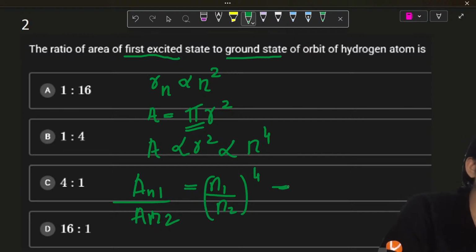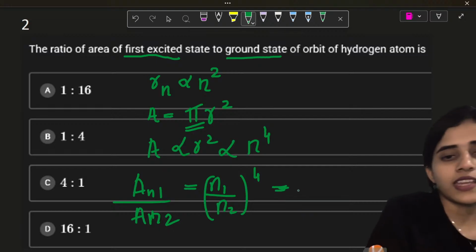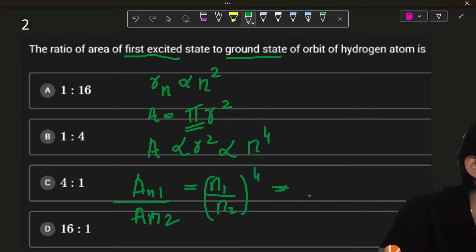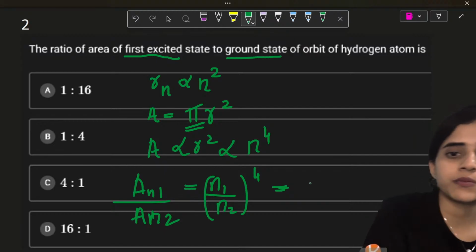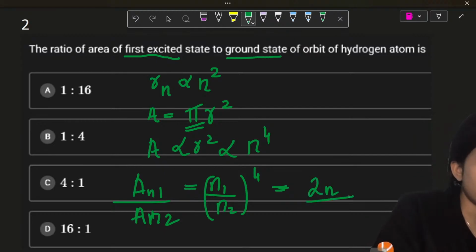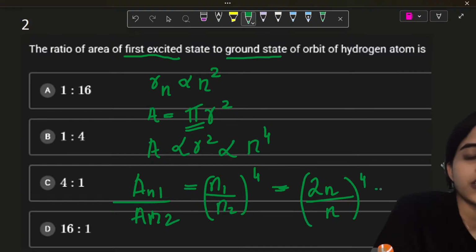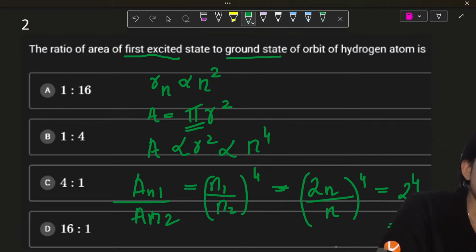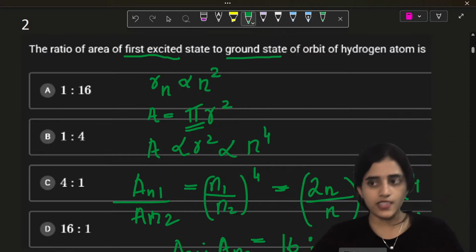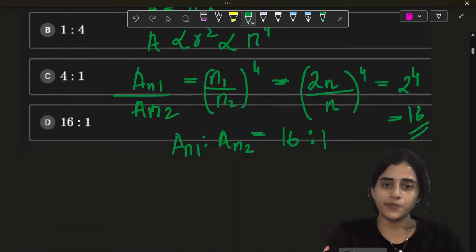This is equal to how much? n1 is how much? 2n, because it is the first excited state, divided by n, raised to 4, which is 2 raised to 4, which is equal to 16. So A1 is to A2 is equal to 16 is to 1. Why 16 is to 1? Because it is 16 by 1.